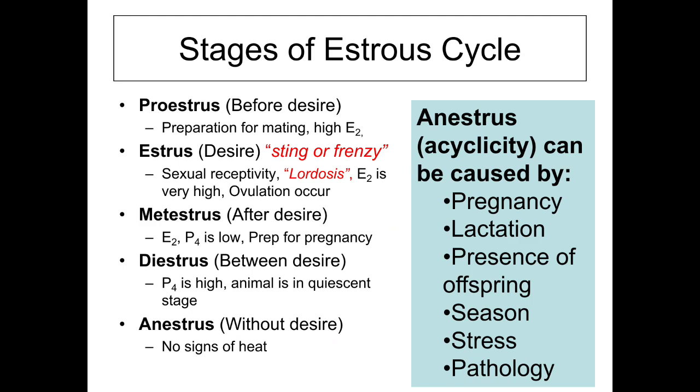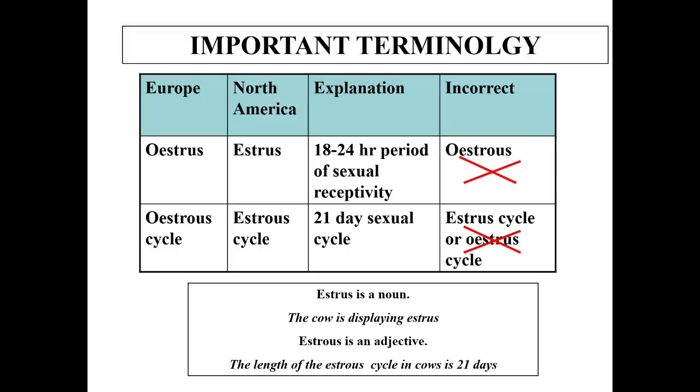Next, in some conditions there is an anestrus, that is without desire, no signs of heat. The anestrus can be physiological in some animals and can be caused by pregnancy, due to the P4 level, and in lactation due to the low LH surge, low LH level, and the presence of offspring. And there is seasonal anestrus, anestrus due to stress, and pathological anestrus can be present in an animal.